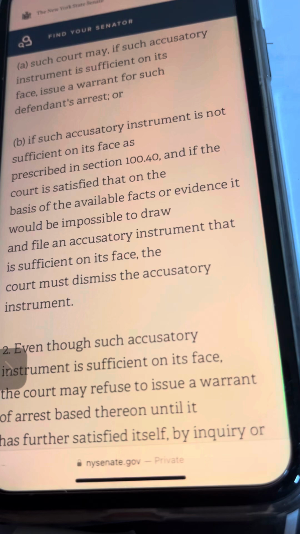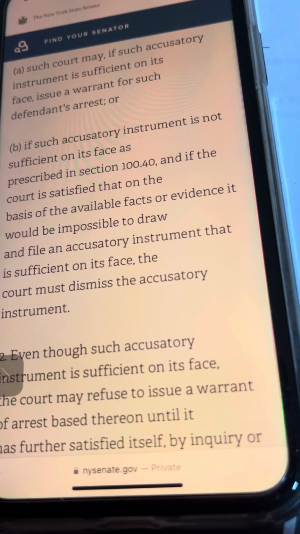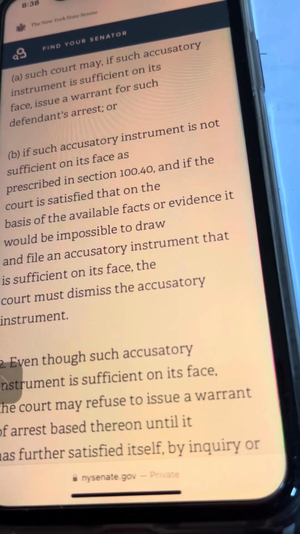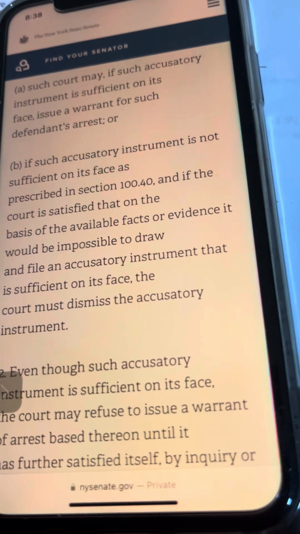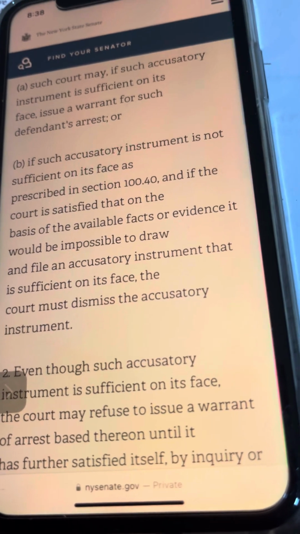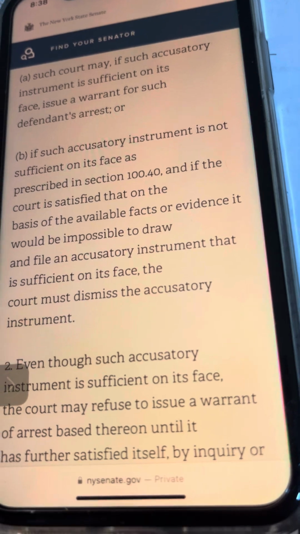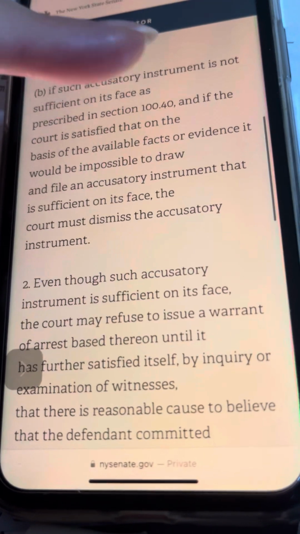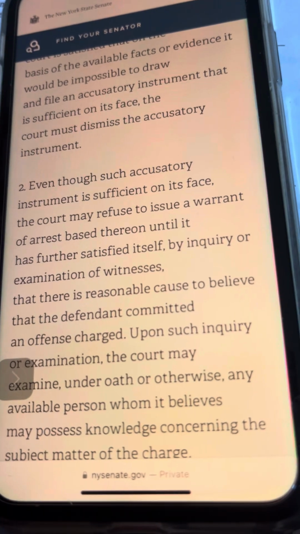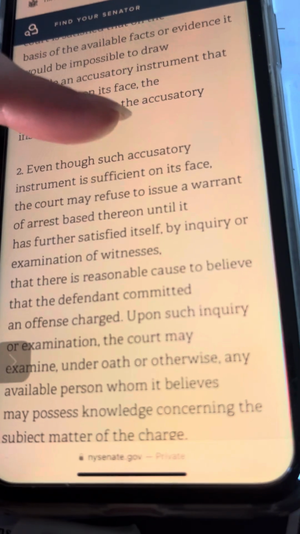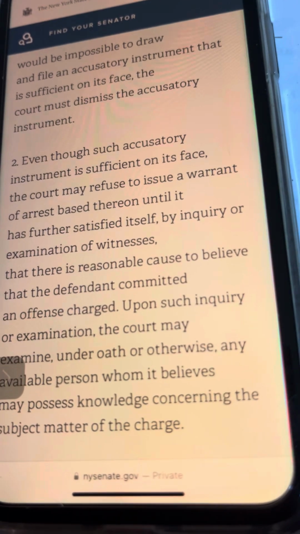So you can issue the warrant of arrest if it's correct on its face. If it's not correct on its face, as to section 100.40, the court must dismiss the accusatory instrument. And then we go to 2. This is the reference of the question, because it's 120.20-2.